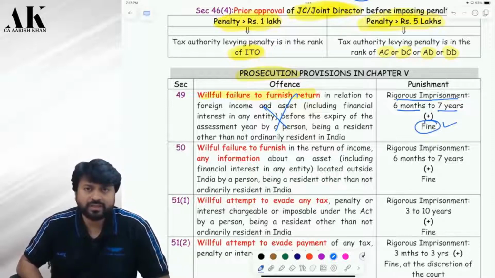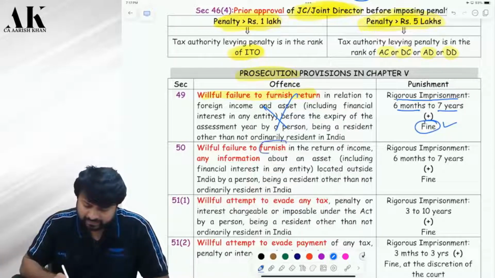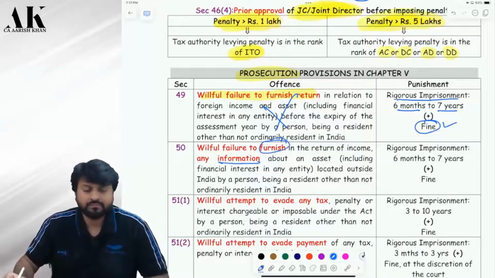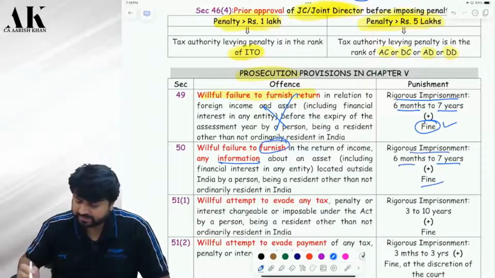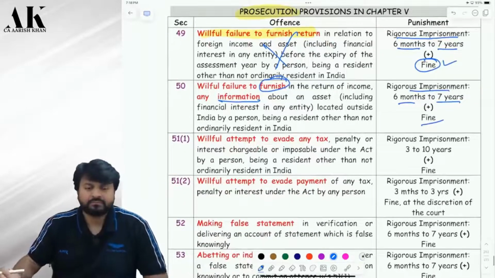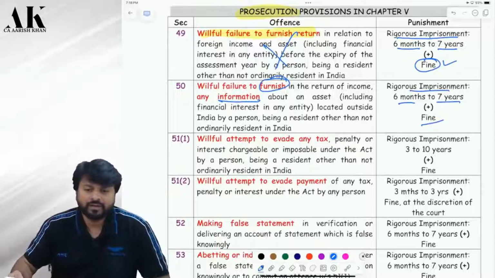Okay, sir. Is it clear? Yes, sir. Now, willful failure to furnish information in the return. You are filing the return, but you are not giving the proper information in the return. Again, 6 months to 7 years, fine, rigorous imprisonment. Clear?